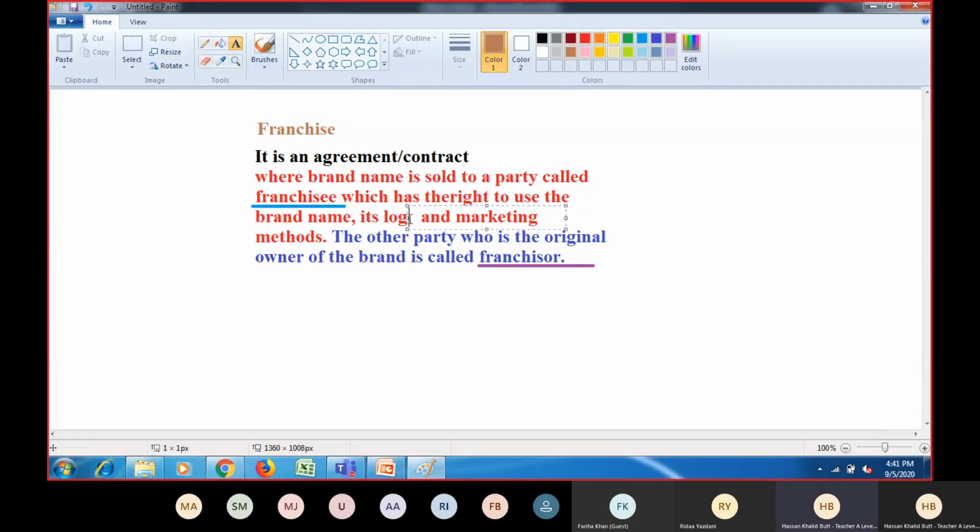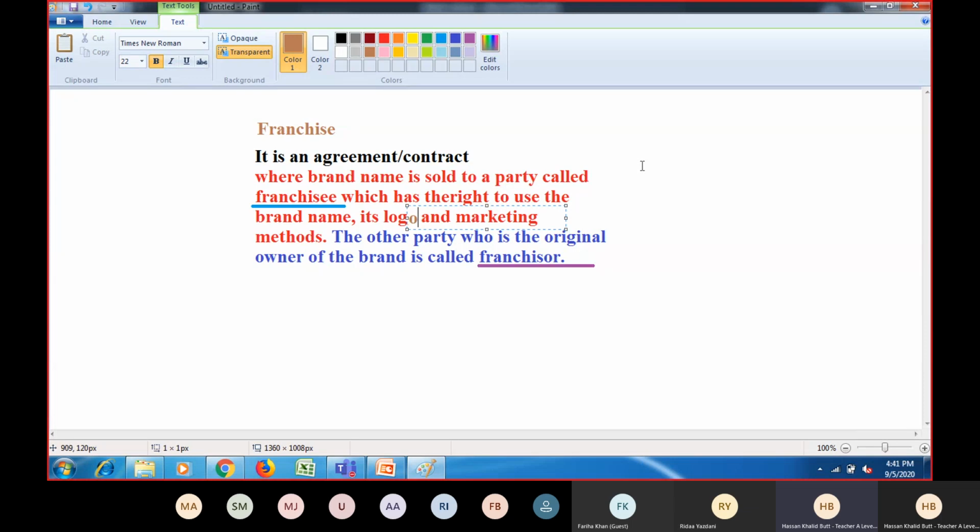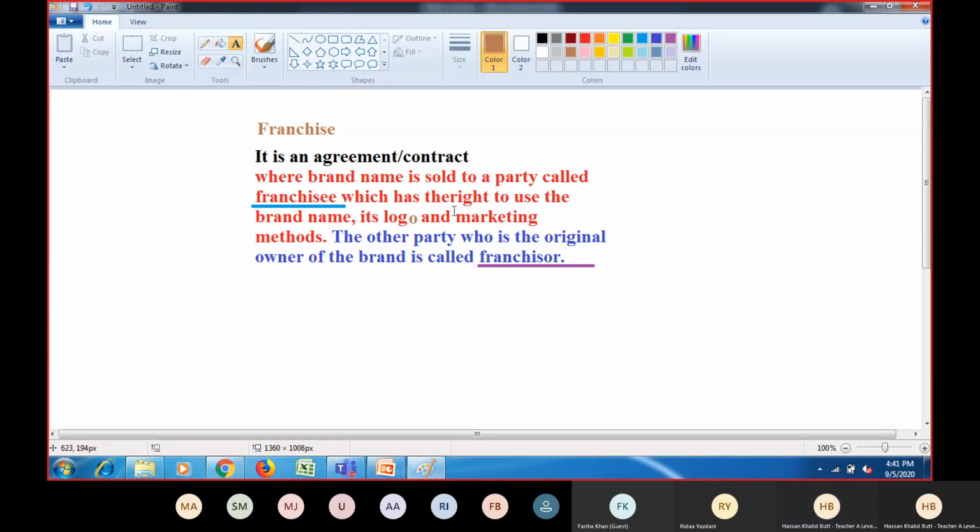Logo, right? There needs to be a gap. It's too close. Yeah, which has the right to use the brand name, its logo, and marketing methods. Now it's fine. Okay, all right.